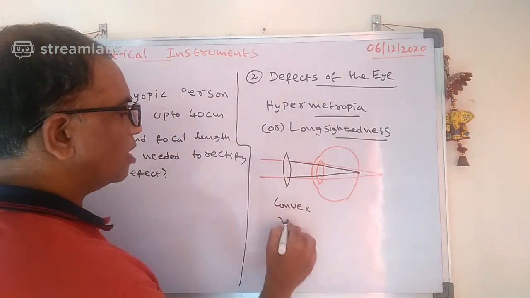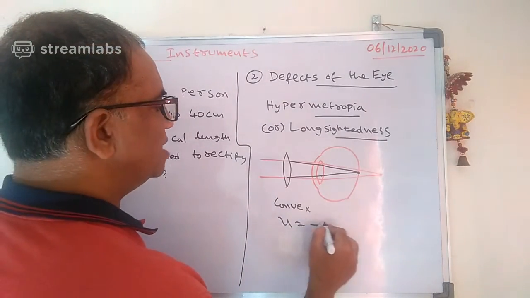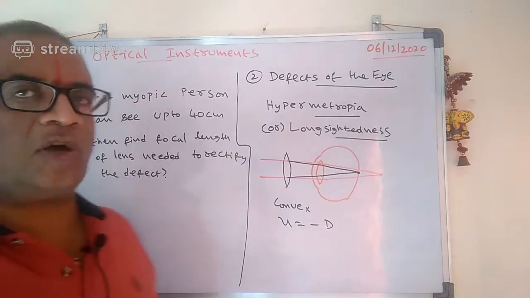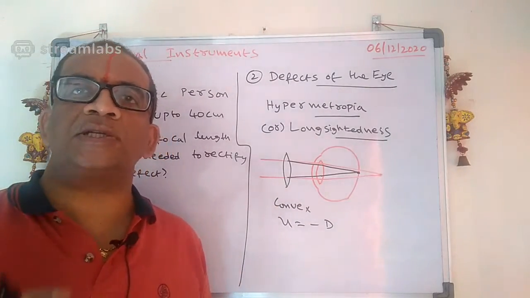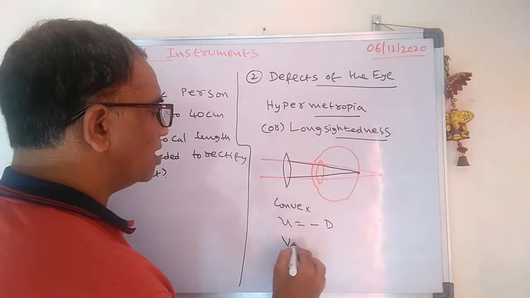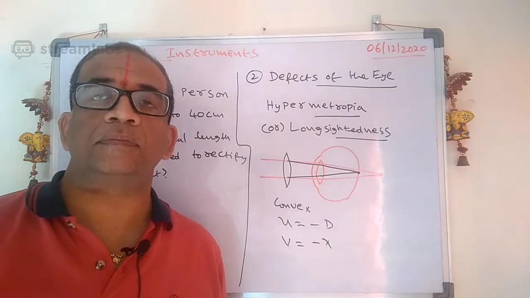The U value is always taken as the least distance of distinct vision. That is correct. Sorry. And the V value is always whatever value they have given here.